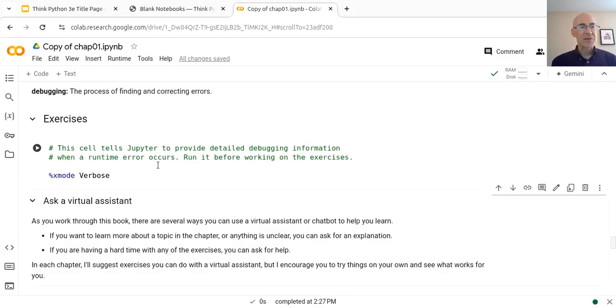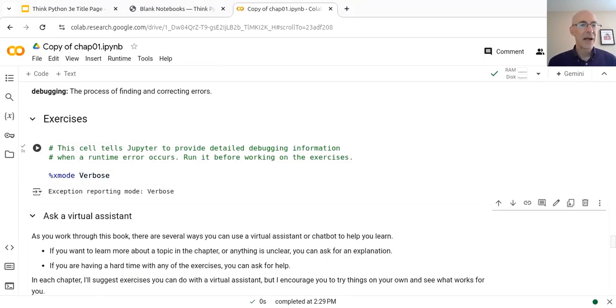At the beginning of the exercises, you'll see this cell that tells Jupyter to provide detailed debugging information whenever an error occurs. So if you hold down Shift and press Enter, it'll run that cell. It'll tell you that exception reporting mode is now verbose.